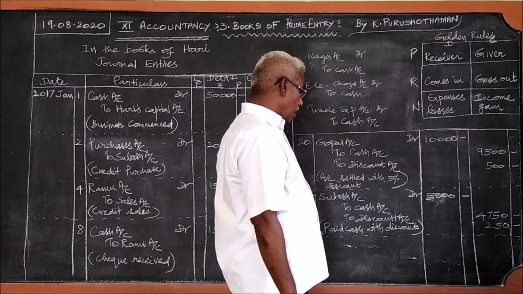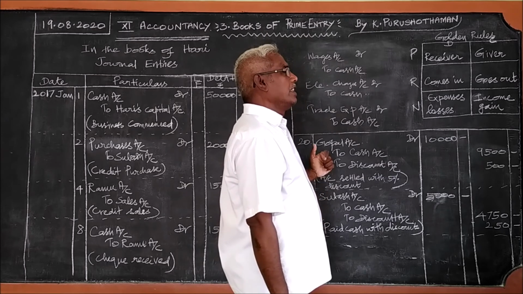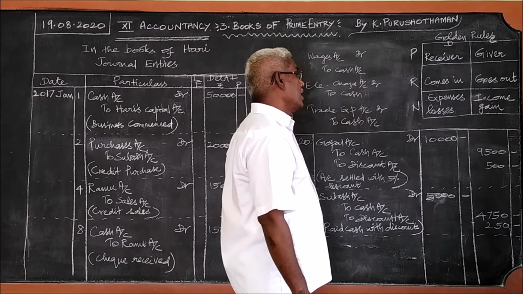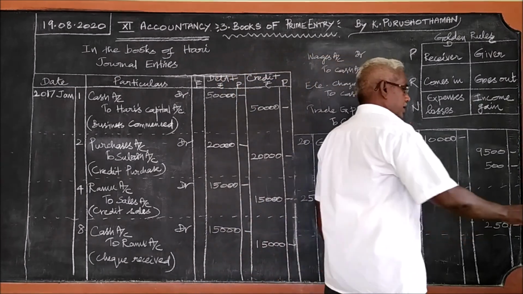In that case, what can we do? We can pass a compound journal entry.